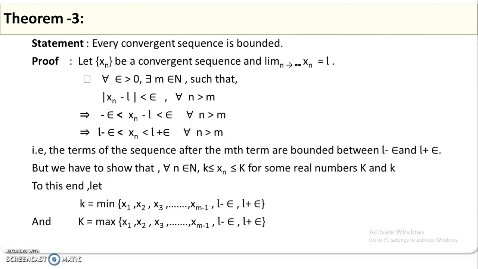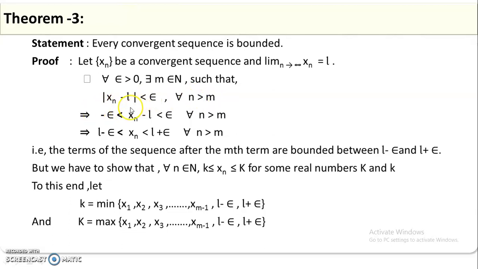Let xn be a convergent sequence, with the limit of xn as n approaches infinity equal to L. Therefore for every epsilon greater than 0, there exists an m belonging to the natural numbers, such that the modulus of xn minus L is less than epsilon for each n greater than m.